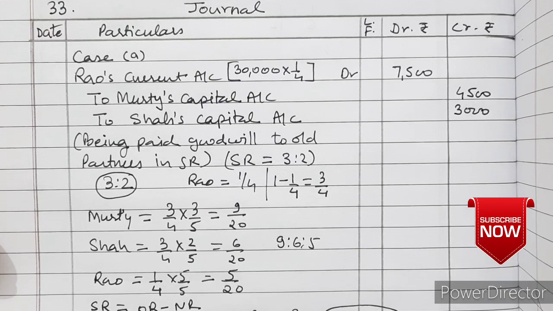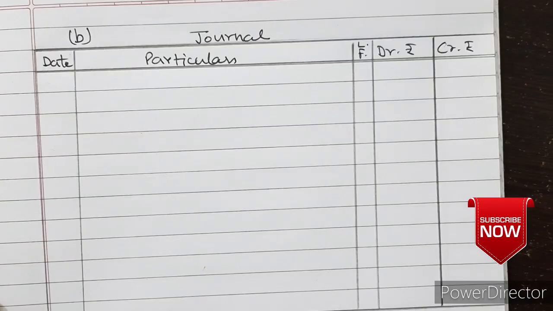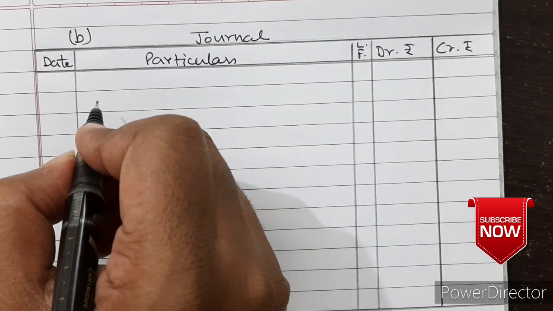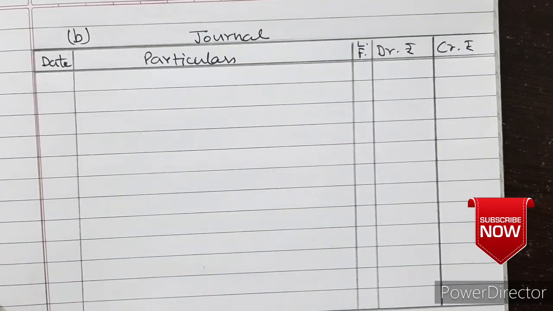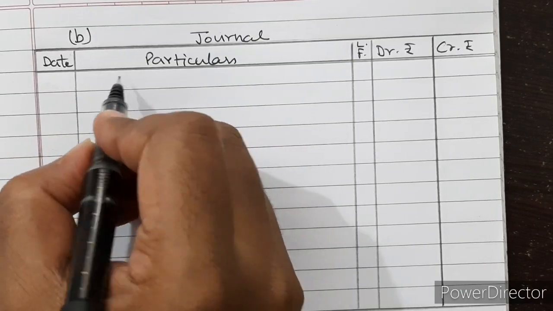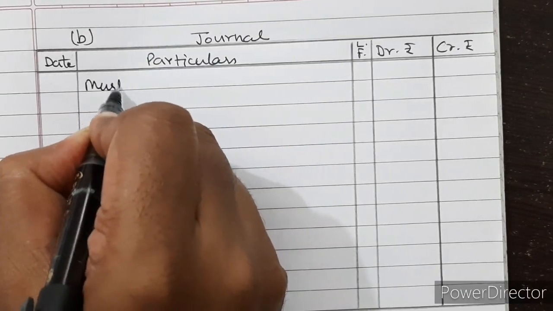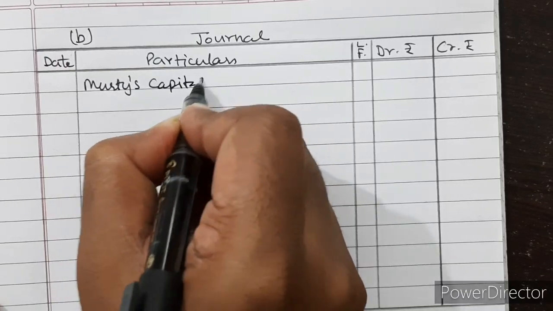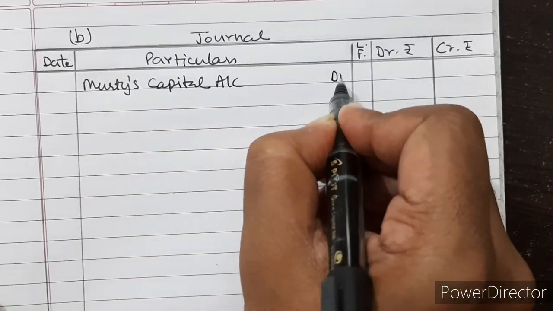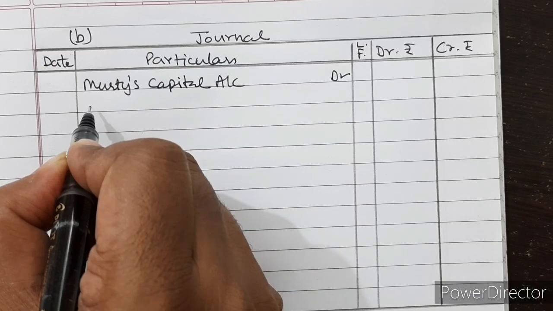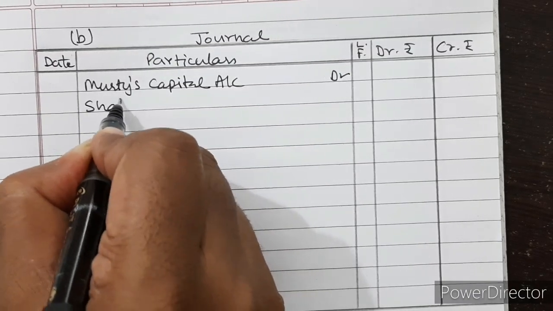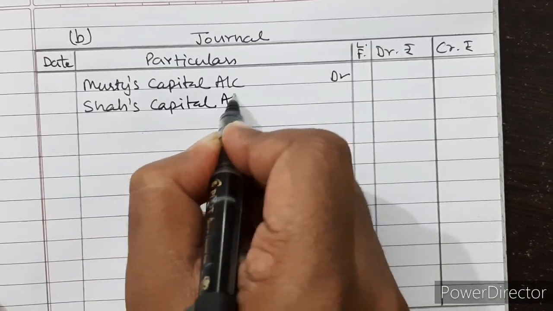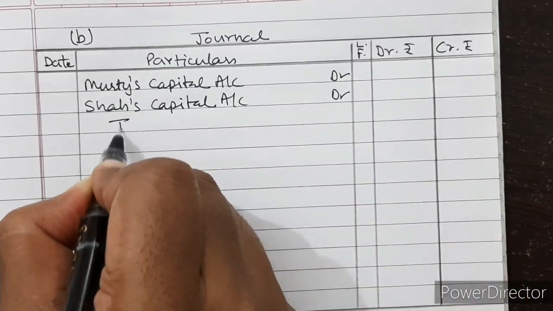Now let us discuss case B. In part B of the question, first we will write off the existing goodwill, which is 10,000 in the books. Murthy's capital account debited, and then Shah's capital account debited, to goodwill account.